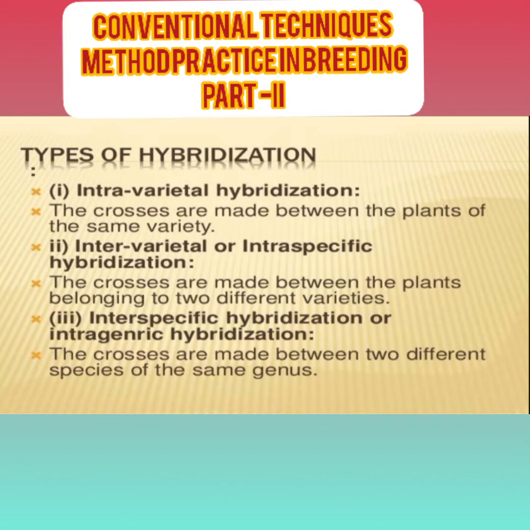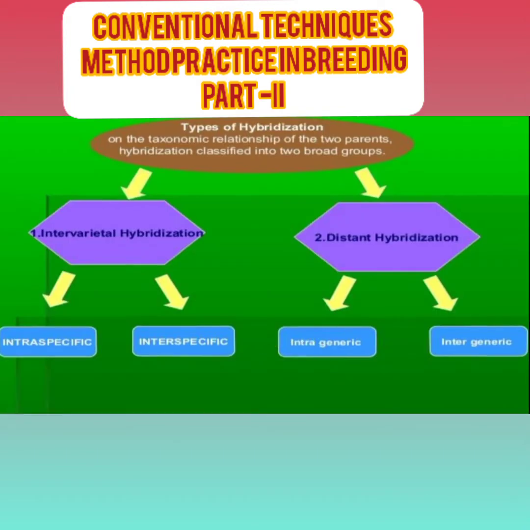Then interspecific and intraspecific. Interspecific crosses are made between two different species, and crosses made between the same species are known as intraspecific. Then intrageneric hybridization: the crosses made between genera, that is either same or different. Then there is introgressive hybridization. Introgressive hybridization is when crosses are made and the hybrid variety takes the place of the original variety.